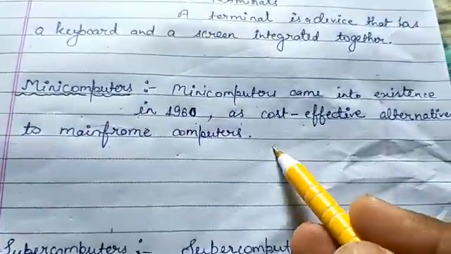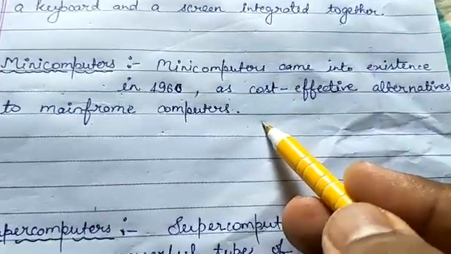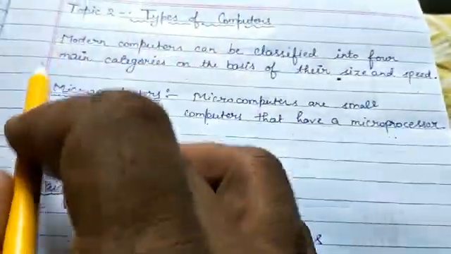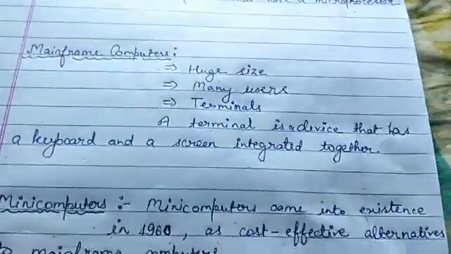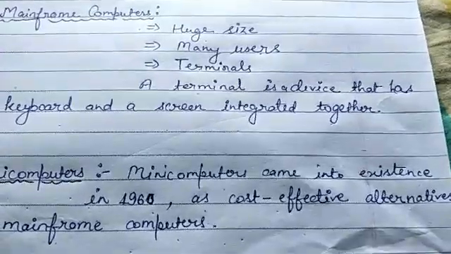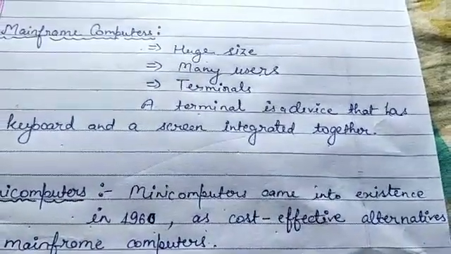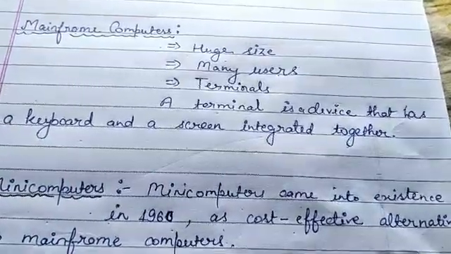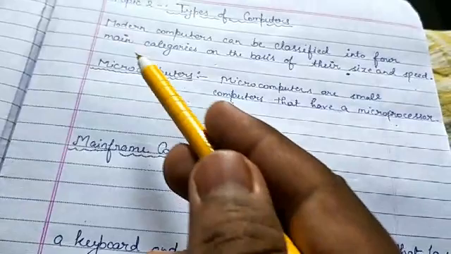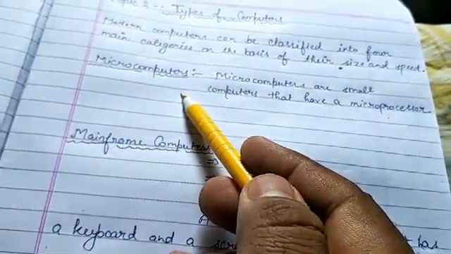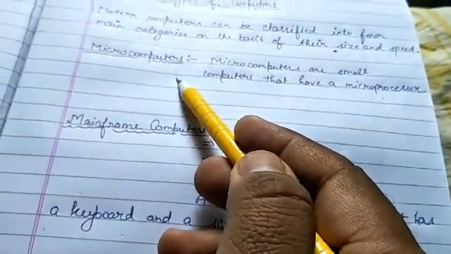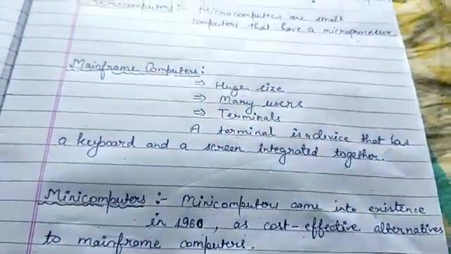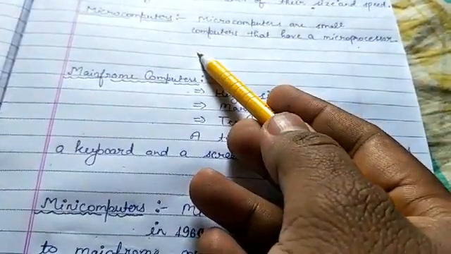Okay, but at this time it is less important. Why? Because it is replaced by microcomputers. Why? Because microcomputers kept growing and became more popular. Okay, they became more powerful, that's why they became more popular. That's why they replaced the mini computer. In the place of a mini computer, at this time we can also use a microcomputer.